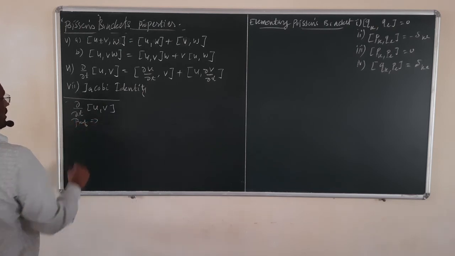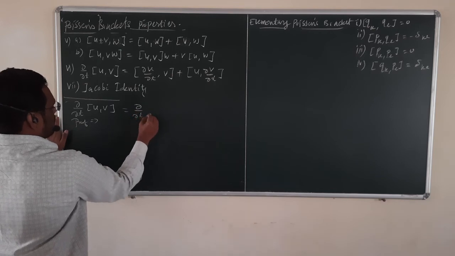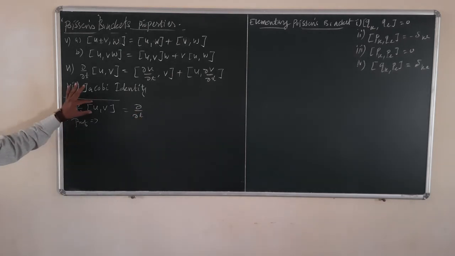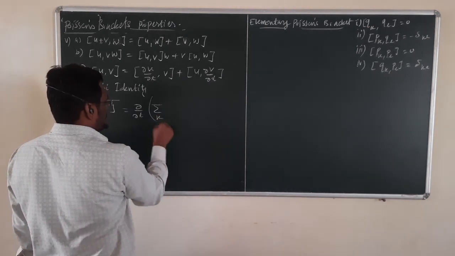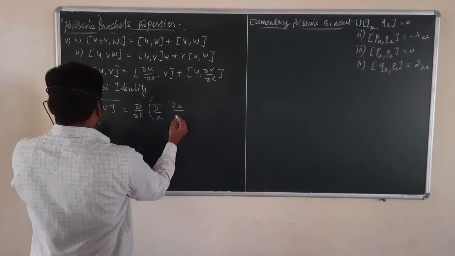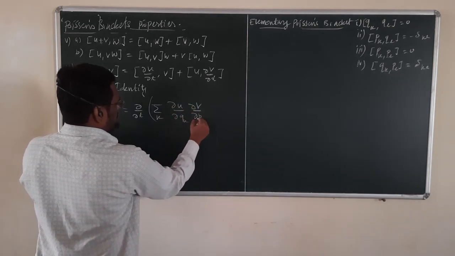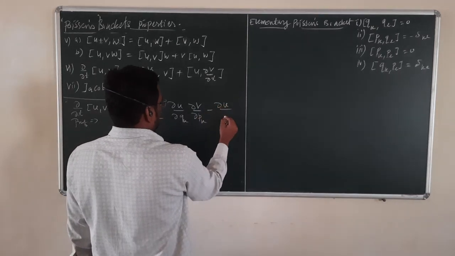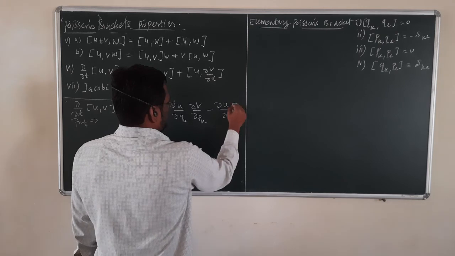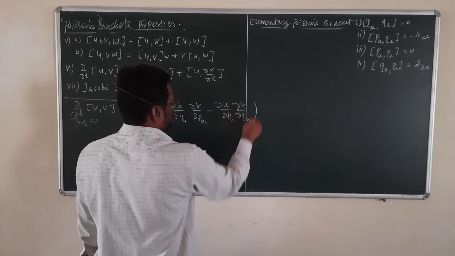Now its proof. This is equal to the partial derivative with respect to time of, by definition, Poisson's bracket of u and v, which can be written as summation over k of the partial derivative of u with respect to qk, partial derivative of v with respect to pk, minus, we can flip this term, the partial derivative of u with respect to pk and the partial derivative of v with respect to qk.